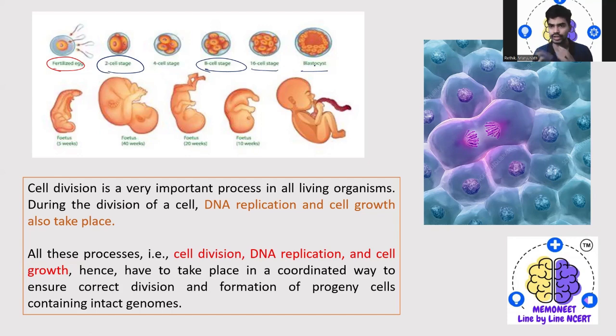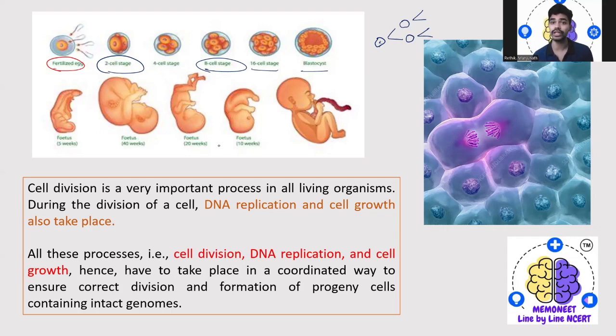So a very important concept that comes here is, okay, there is one individual cell here, and this individual cell is actually multiplying into two cells. Then it is multiplying into four cells. Fine. So we know that there are chromosomes, and even other cell organelles, right?